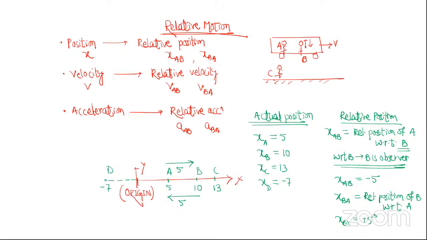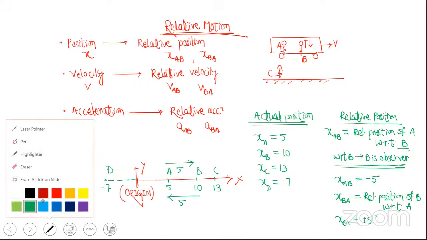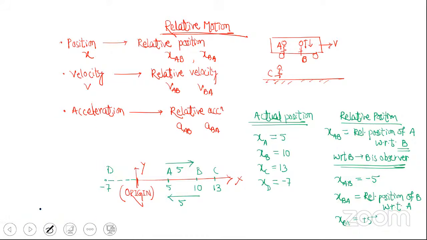Now answer like that. पहले ये समझ लो, फिर फॉर्मूला खुद डेराइव कर लेंगे. Tell me, XCB, what is its meaning? Its meaning is relative position of C with respect to B. So B feels. Tell me what will be its value? +3.